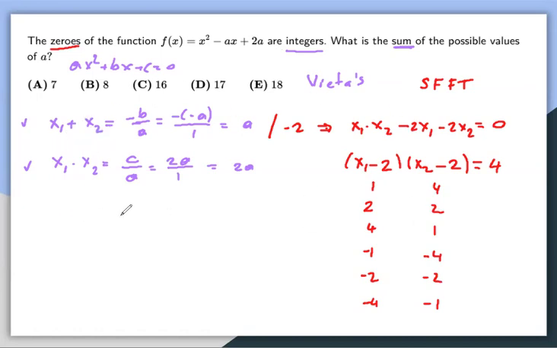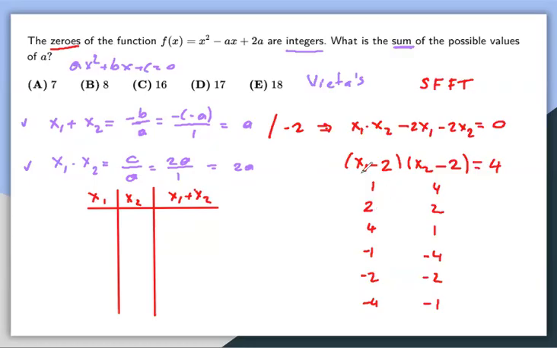So based on this, if I want to make a table, just to organize my work, I wouldn't do this on the test, but it's good to do it. Maybe it's better to do it on the test as well if you're stressed about losing some of the information you have. So it's still good. Okay, so then I'm going to say this is x1, this is x2, and then this is going to be x1 plus x2, because this is what we are interested in, because a is the sum of the roots.